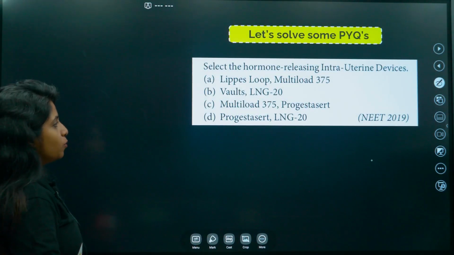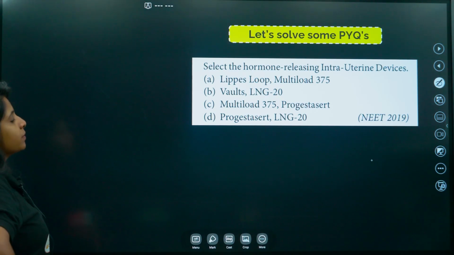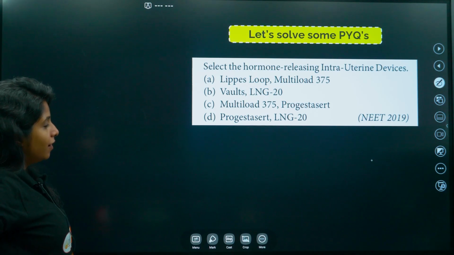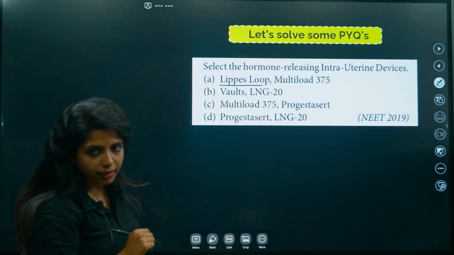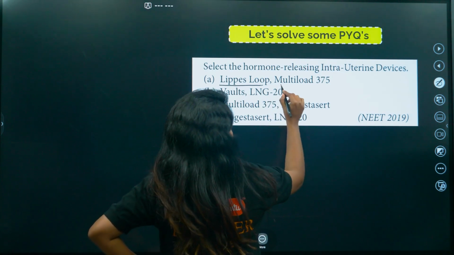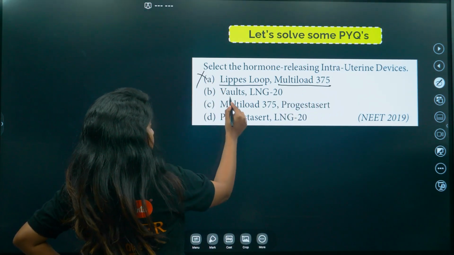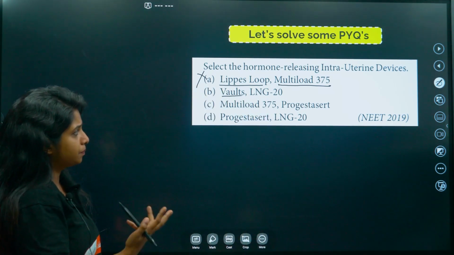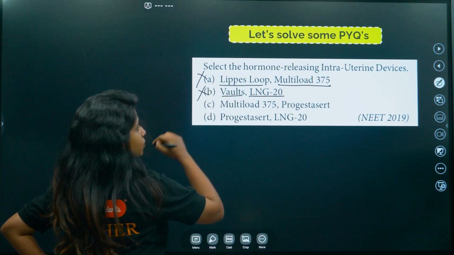Going ahead, let's solve one question. Select the hormone-releasing intrauterine devices. Lippes Loop, Multiload 375 is there. Let's solve it. Lippes Loop is non-medicated, does not release hormone. Multiload is copper releasing, again it does not release hormone, so this is wrong. Vaults come under barrier method, they do not have anything to do with hormone, so it goes. LNG is something that releases hormone, but Vaults is there, so again this goes wrong.